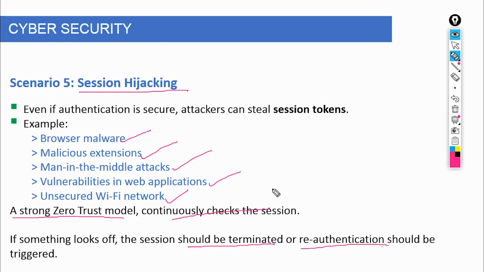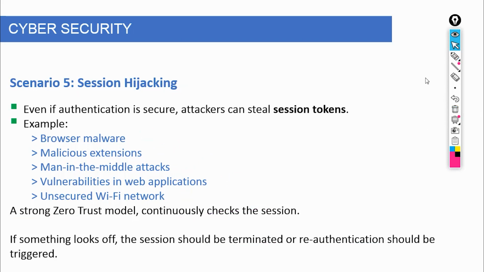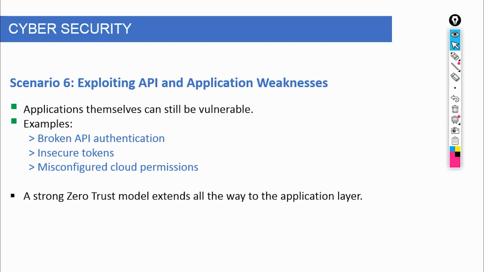Now let's shift focus from users to something many beginners ignore: APIs and applications. Modern companies don't just run on logins, they run on APIs. Every mobile app, every web dashboard, every integration you see is constantly talking to back-end services through APIs. And here's the catch: attackers don't always go after the front door. Sometimes they go straight to the back end. A real-world example of this pattern appeared in the breach linked to T-Mobile, where attackers exploited weaknesses in exposed application interfaces to access sensitive customer data. No need to bypass zero trust at the login layer if the back end is already vulnerable.